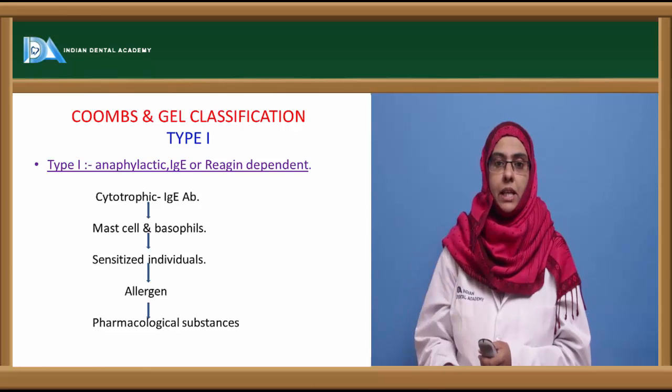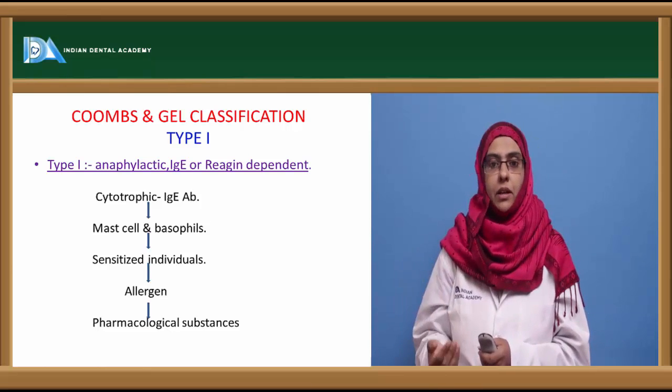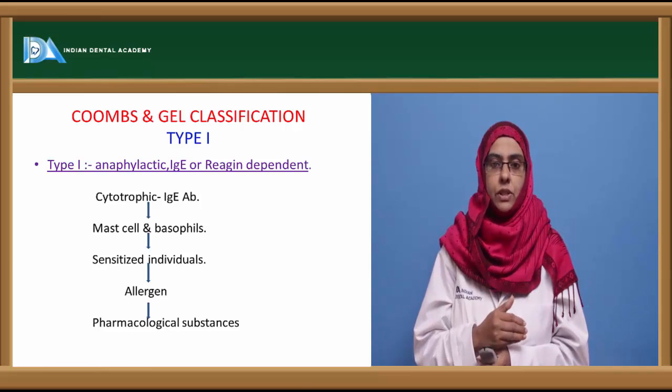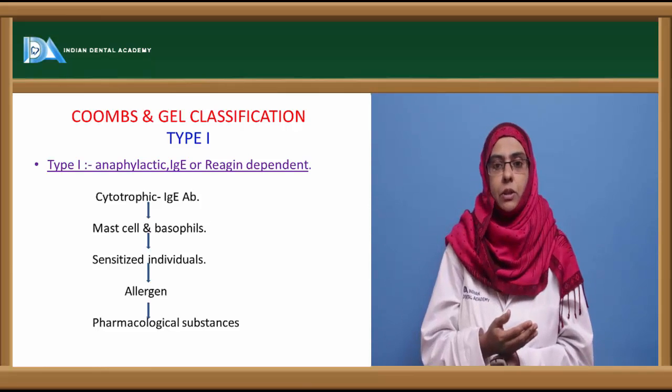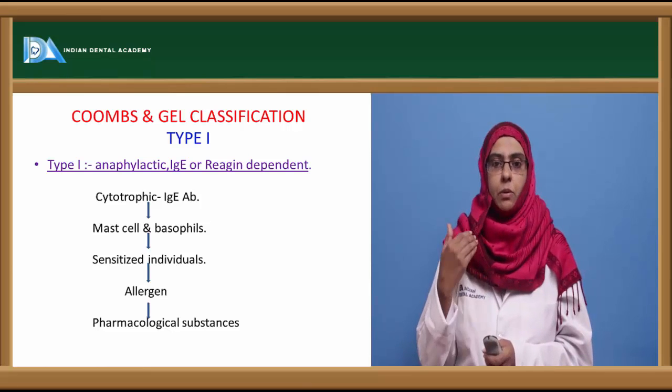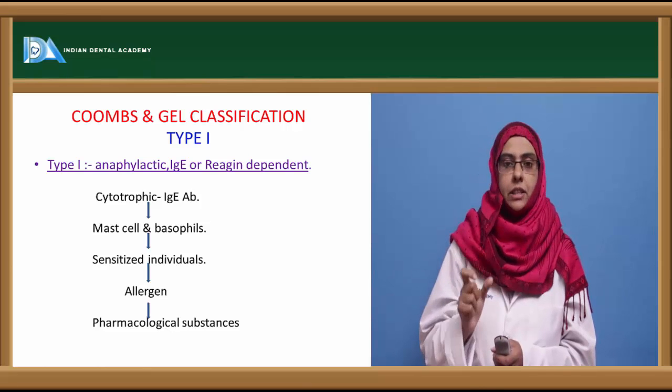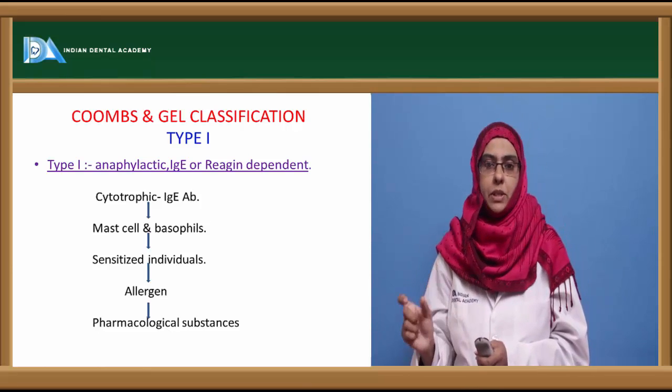So whenever a common allergen such as pollen or milk or hay enters into the sensitized individual, instead of producing IgG antibodies, they produce IgE antibodies more in number, and these IgE antibodies have Fc receptors on the mast cells and the basophil cells.